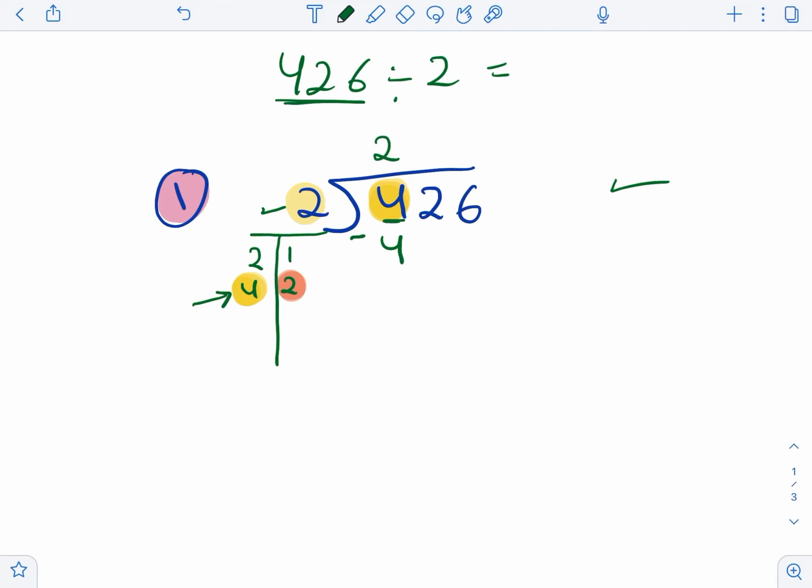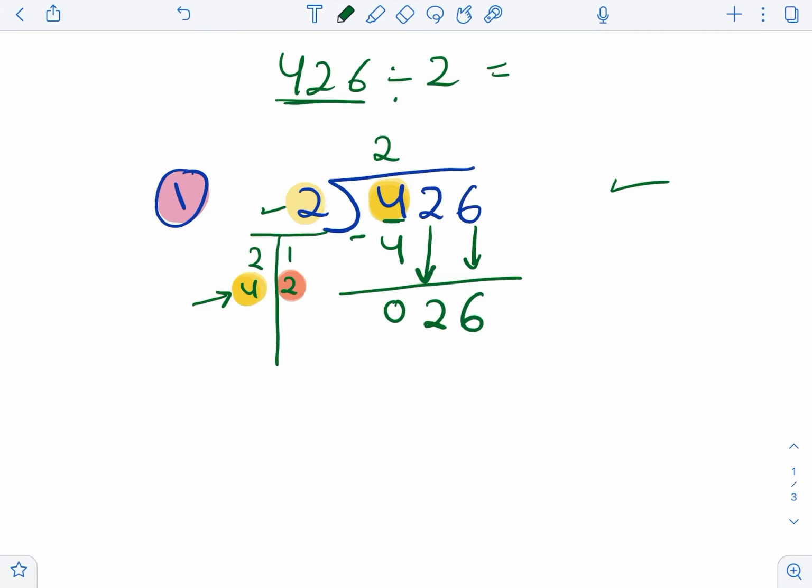And now we subtract. So 4 minus 4 is 0. Now this number, the 2, I didn't use it, so I'll bring it down, and also the 6. So here I have 26. Now we're going to do the method one more time until we finish, and here we get zeros.